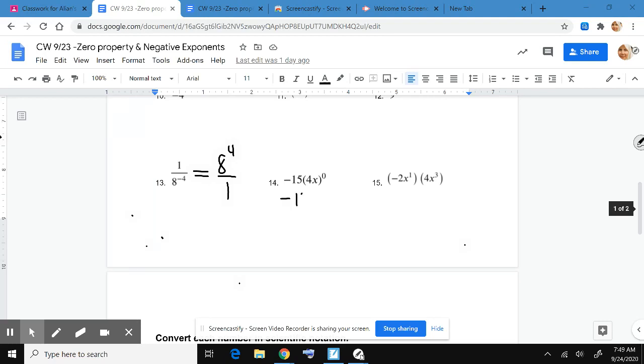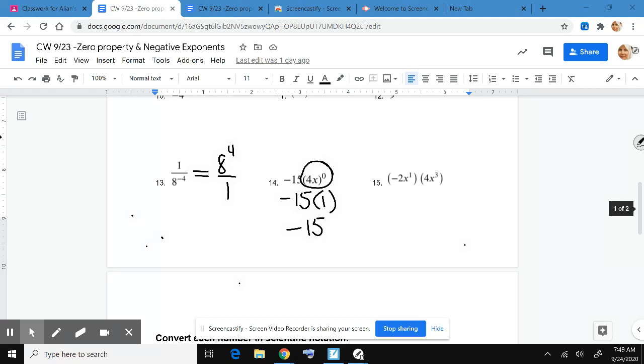Okay, so negative 15 is just negative 15, but anything to the 0 power, see everything in these parentheses going to the 0 power, that's 1. So that's negative 15 times 1. That means the answer is negative 15.